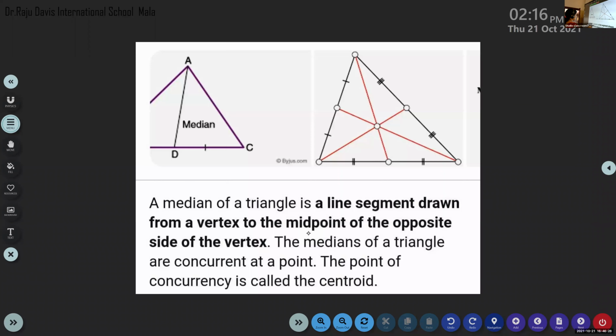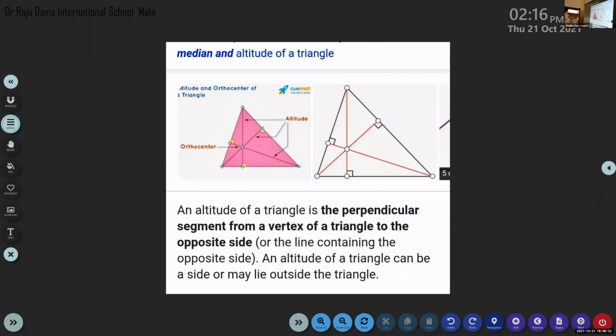An altitude of a triangle is the perpendicular segment from a vertex of a triangle to the opposite side. It's a perpendicular from the vertex to the opposite side. That's all.